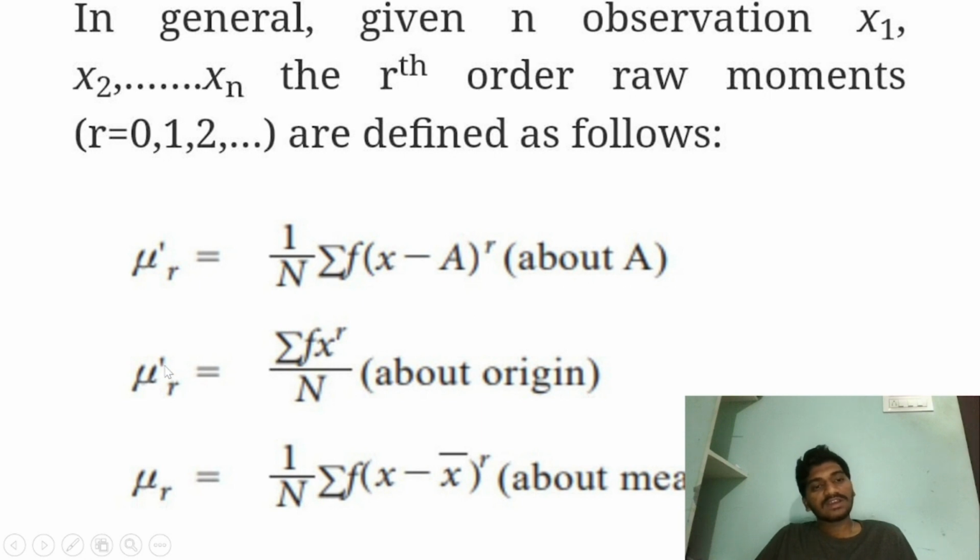Next, the general representation of the moment about the origin will be summation of f x power r by N. And next, the general representation of the moment about the mean will be nu r equals 1 by n into summation of f into x minus x bar whole power r, where x bar represents the mean of the data, for different types of data.